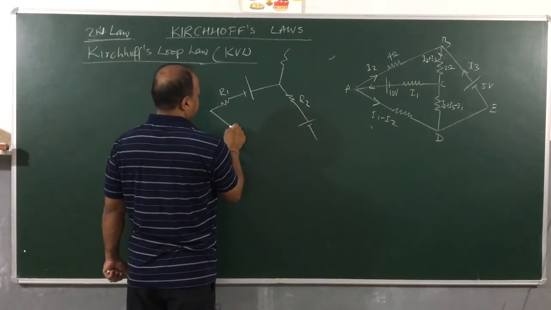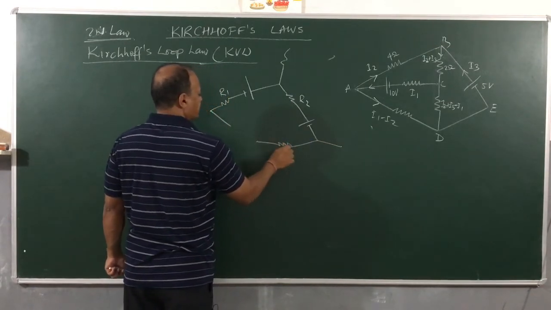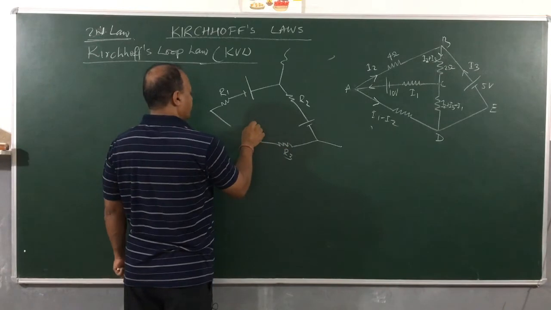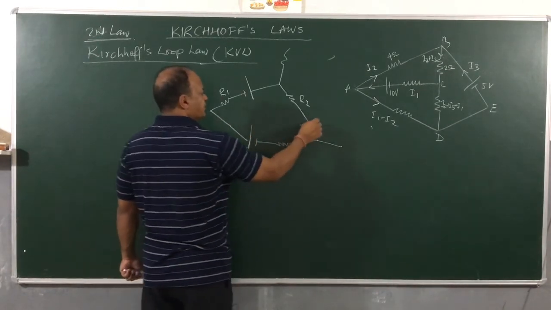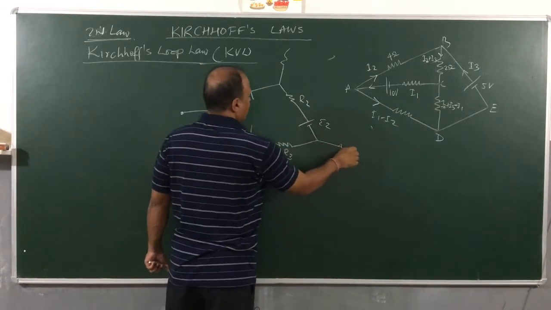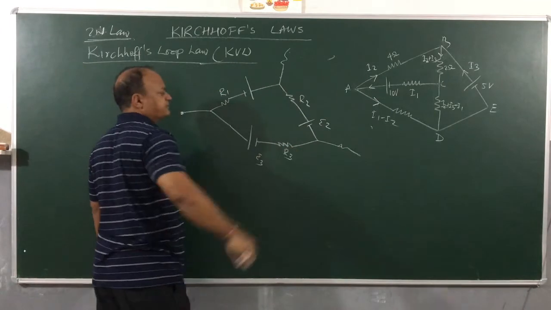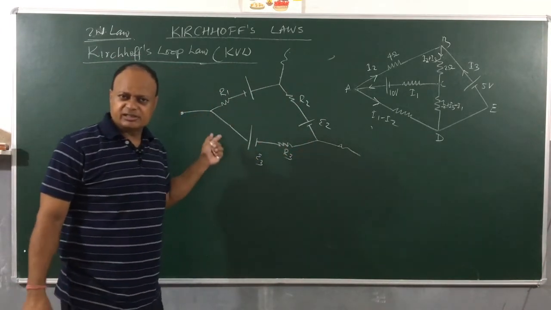Now there is another branch here. Then again we have a third resistance R3, and then we have another battery having EMF E3. This is E2, and then there are more branches on either side, right? So this is one particular loop we have in consideration, right?